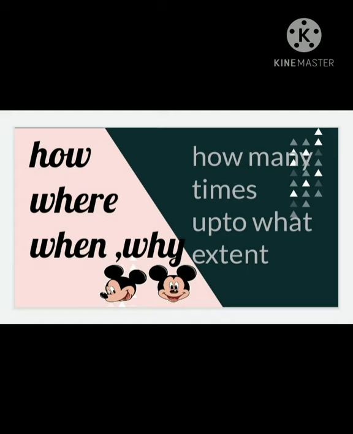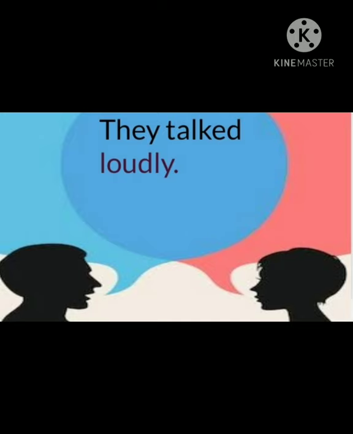Let's make it clear with the help of examples. For example, they talked loudly. Here, talked is the verb, that is action done. Now, how is the action performed? That means how did they talk? Loudly. So, here loudly is the adverb which talks about the verb.